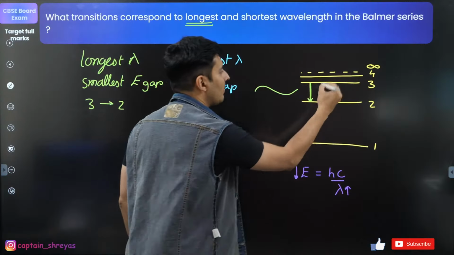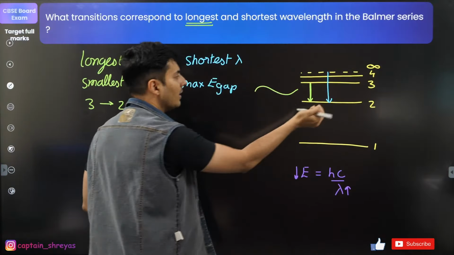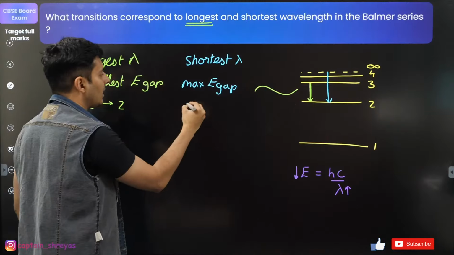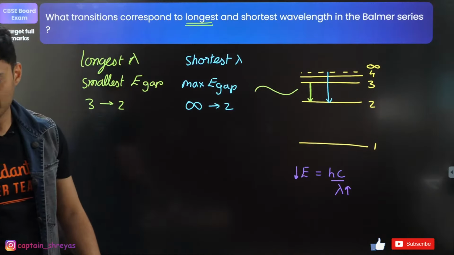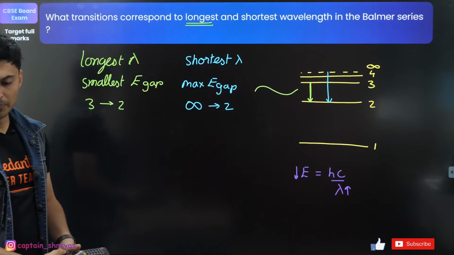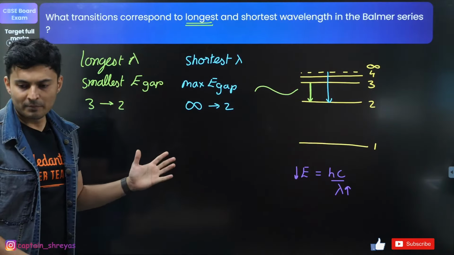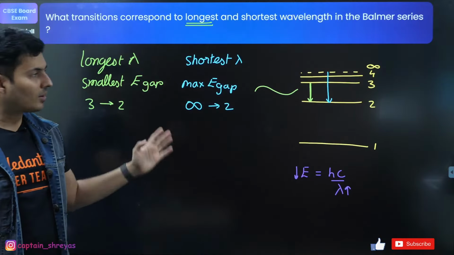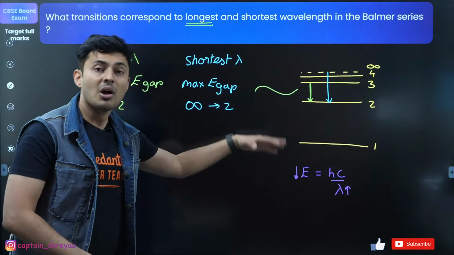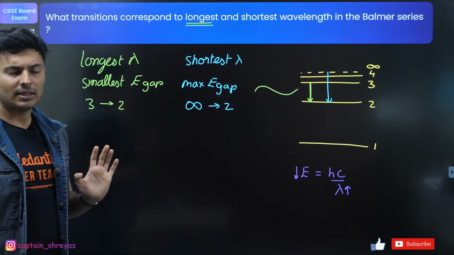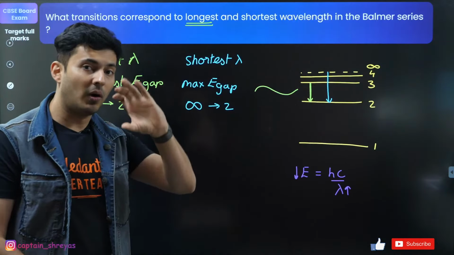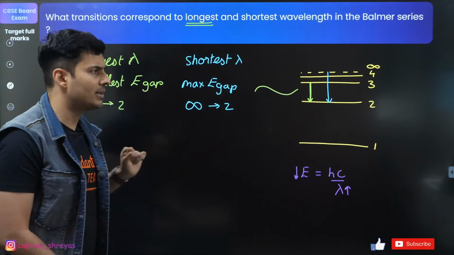So for that to happen, it should come from infinity to here. That is the maximum gap you can get. So from infinity to 2 will be the shortest wavelength. Exactly. Perfecto. Everyone with me? Everyone understood how to write the answers? If it is for 2 marks, or if it is for 1 mark, you will directly mention this is this, this is this. That's it. That's all. So check the marks and accordingly choose the length of your answer.